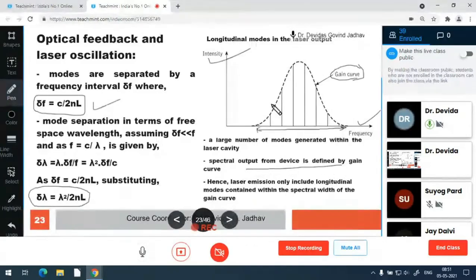The gain curve defines how much spectral output there is, how many frequencies there are. Hence the laser emission only includes the longitudinal modes contained within the spectral width of the gain curve.